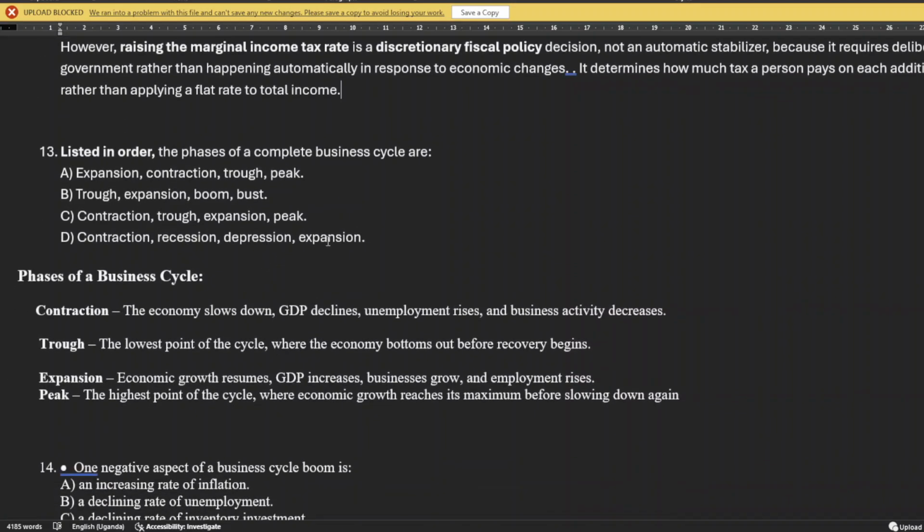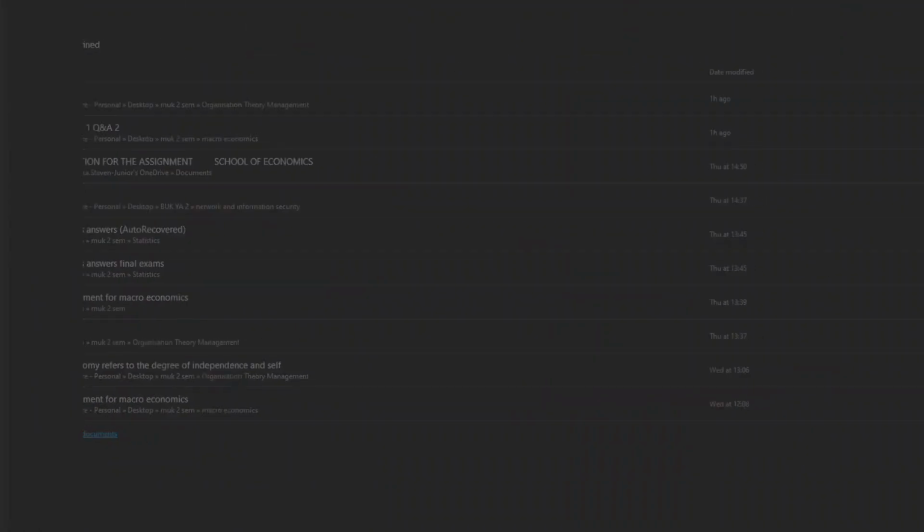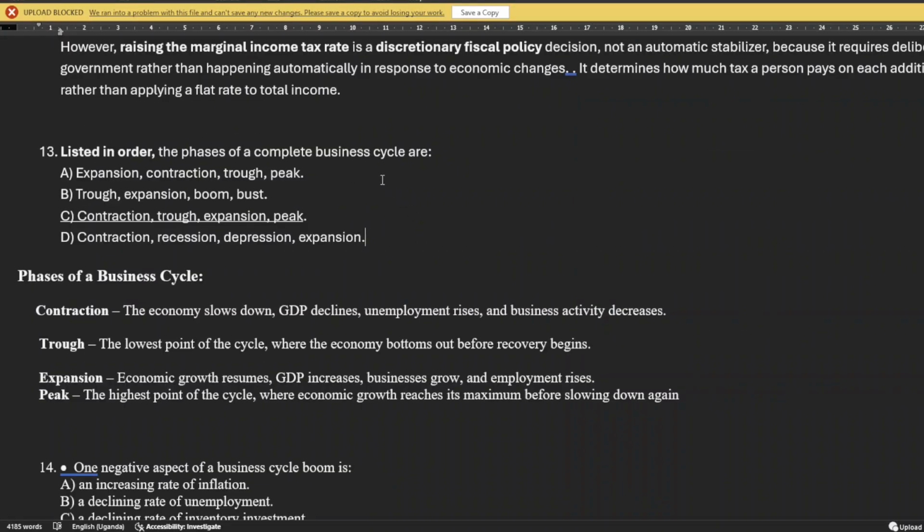So we see that the answer is C: contraction, trough, and peak. This is our answer. If I had the potential to draw here, I would try to describe it: it comes sloping down, then it reaches the bottom line, then it starts to increase. Maybe I can insert some shape here to illustrate that.